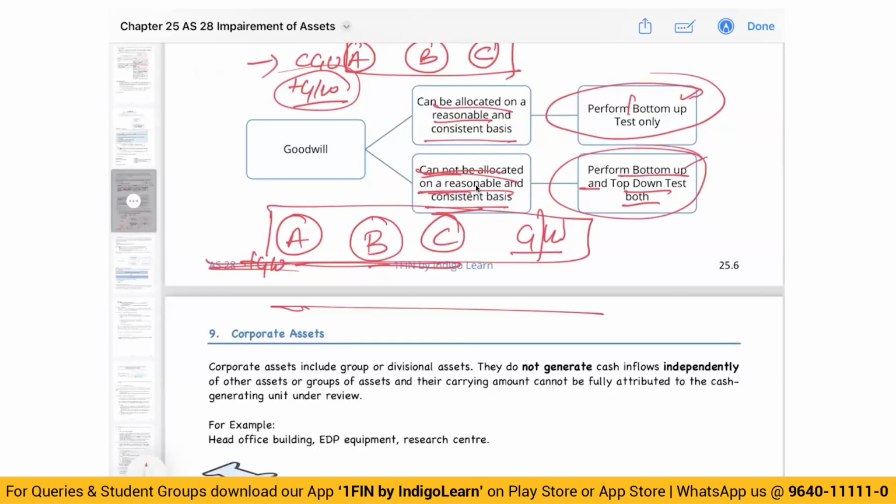The best way to understand this is, say for example, there are 2 CGUs, A and B, and there is goodwill. The carrying amounts are 100, 150 and 50.